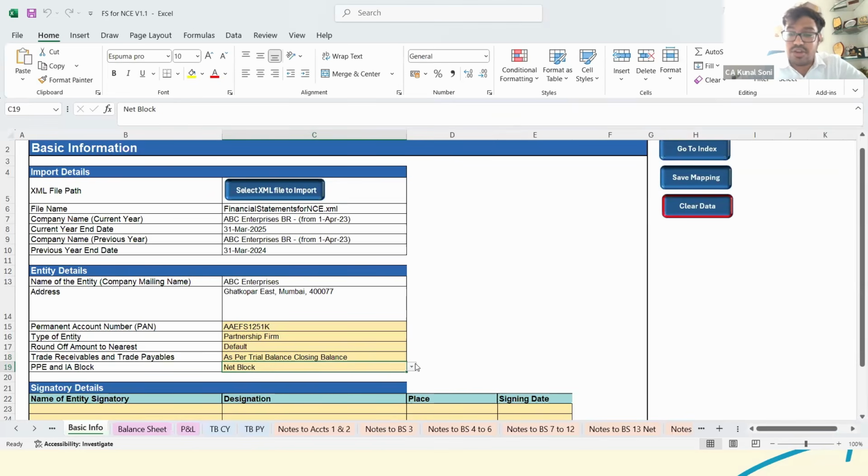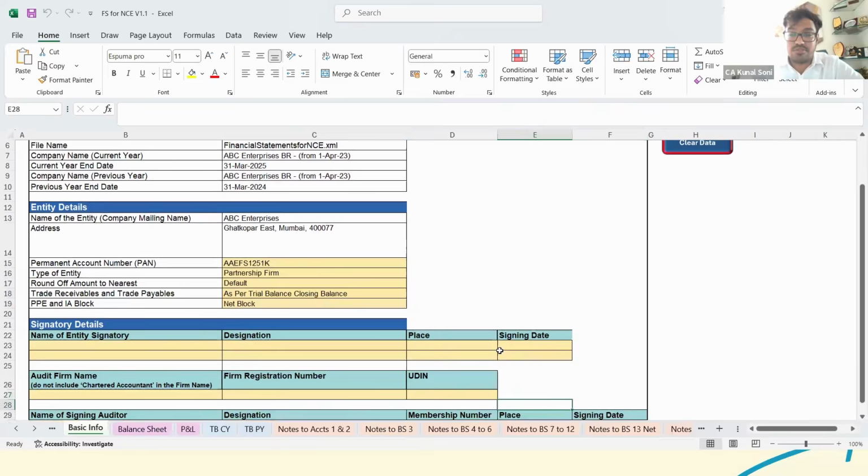In that case, in what manner you want to prepare your depreciation chart? That option is provided here, whether it is based on the gross block or the net block. If you are maintaining the depreciation fund, then you could use the gross block option. However, if you are just providing the net figures in Tally, then you could just select the net block.